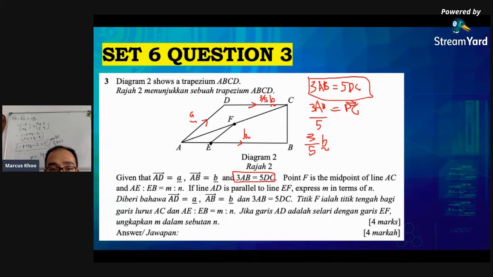Point F is the midpoint, so middle means this long and this long are the same. AE and EB is in the ratio M to N, and we don't know what the ratio is yet. Then lastly, AD is parallel to EF, so these two are parallel. There's a lot of information. AD and EF are parallel. Express M in terms of N. So there.